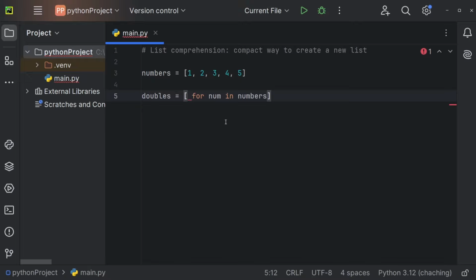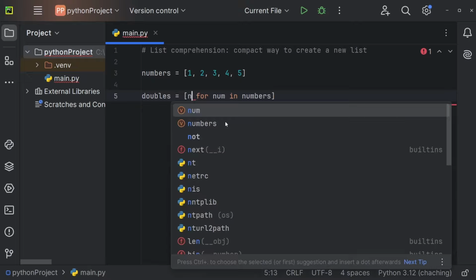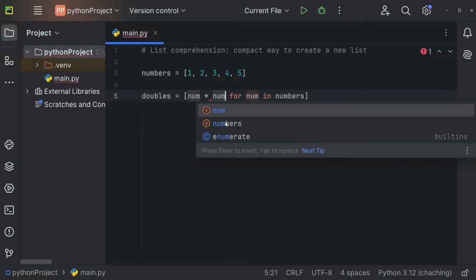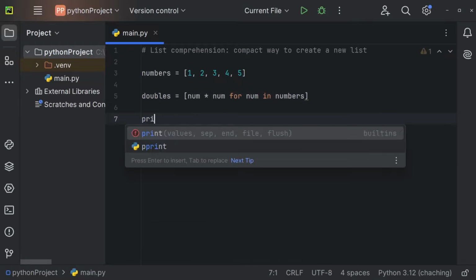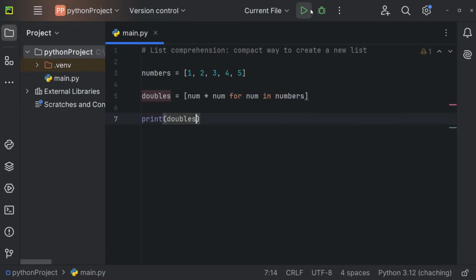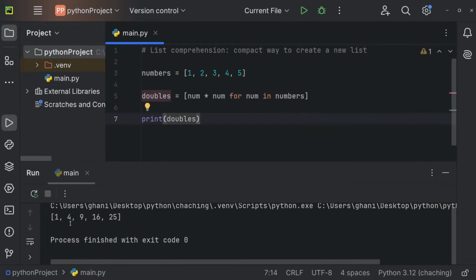So we could, for example, say that we want to store the value of num times num for num in numbers. So this is how this works. And now let me just print the doubles right here. And you can see we're getting 1, 4, 9, 16, and 25. And actually this is not even a double, so num times 2 would be the double. So that was my bad, guys. And now we should get the doubles.